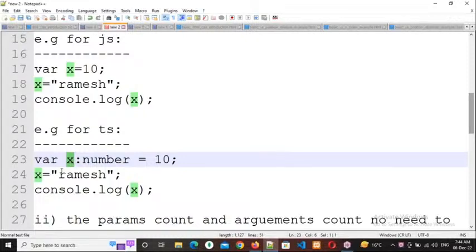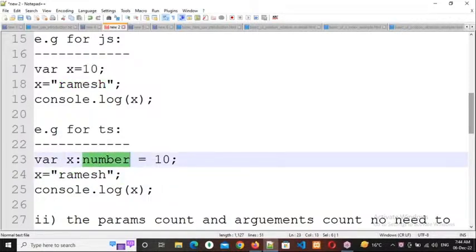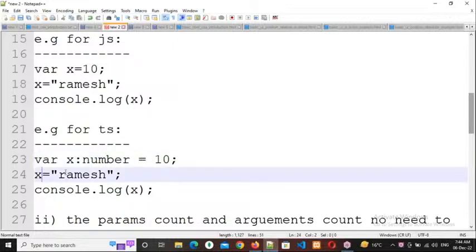Clear, everybody? Suppose in the next line you write x equal to Ramesh. What is Ramesh? Alphabets. Alphabets we should write in double quotations or single quotations, so it will treat it as a string. For numbers, the data type will be number only. It will consider floating values also, but alphabets, alphanumerics and special characters will be string. Here x is becoming a number, and here you are assigning a string value. Since the data type and data are not matching, it will throw an error. Clear, everybody?